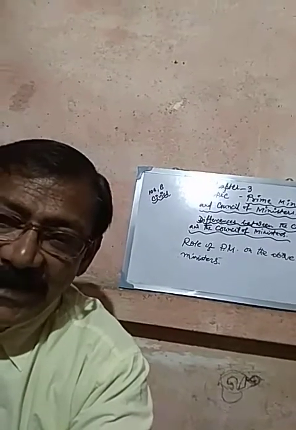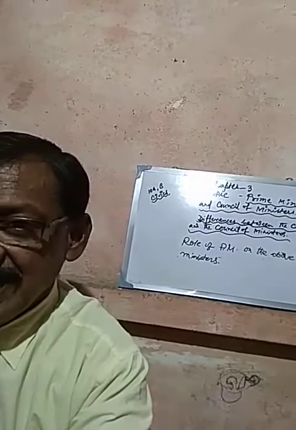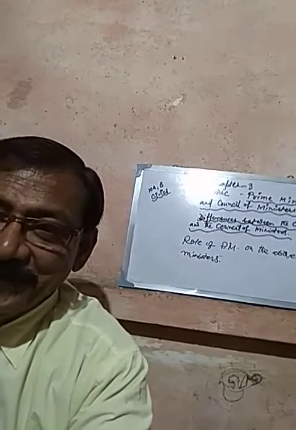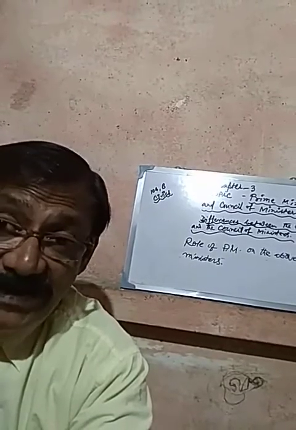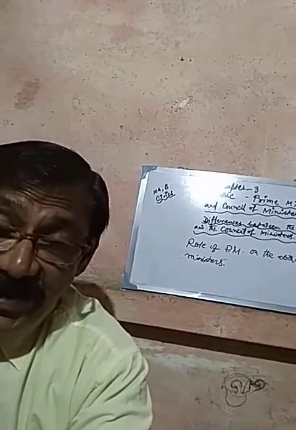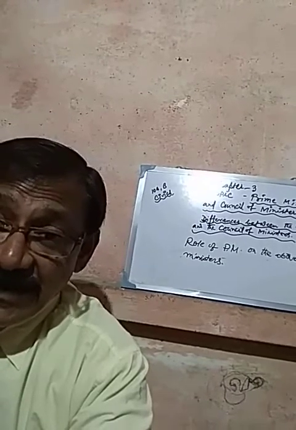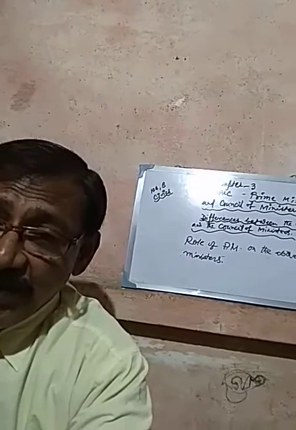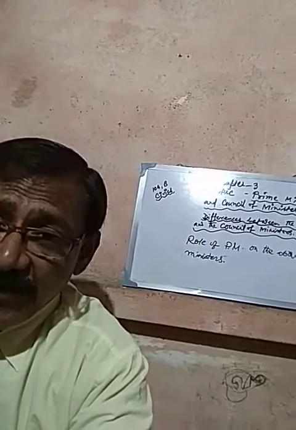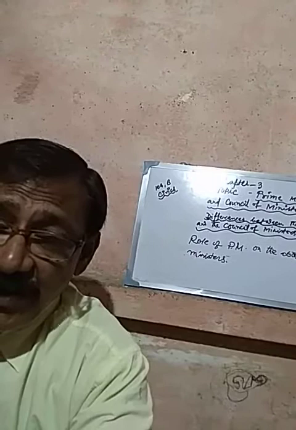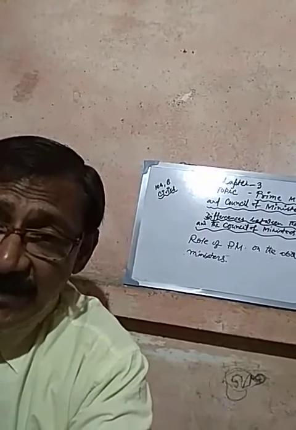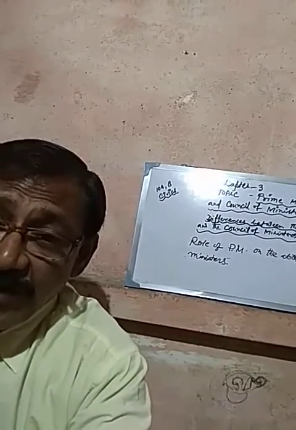Suppose I mention cabinet ministers and deputy ministers, but I do not mention ministers of state. In that case, it will be incomplete work, and we can't call these ministers Council of Ministers.